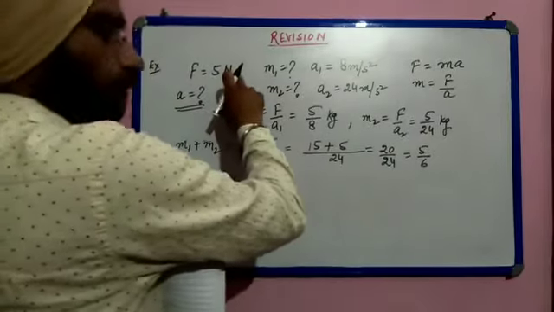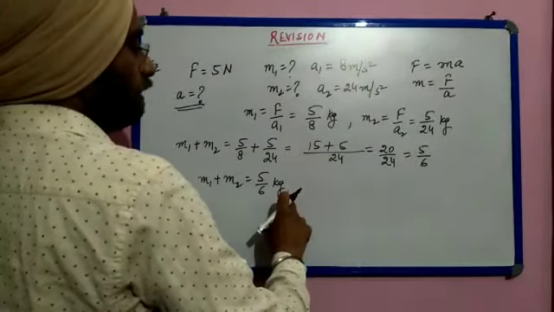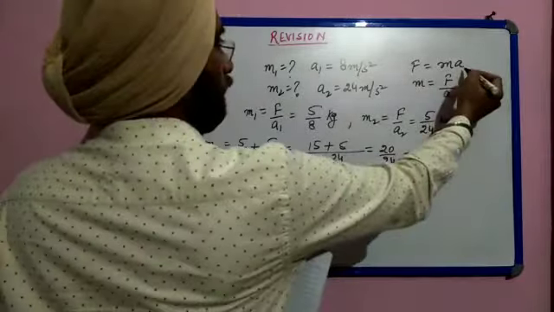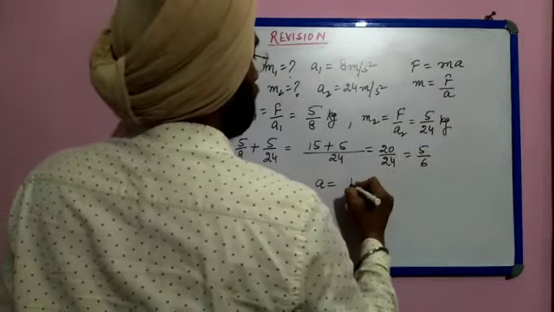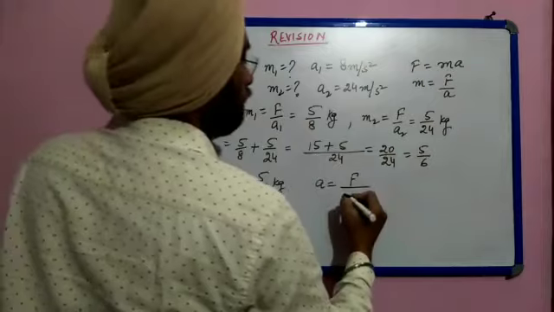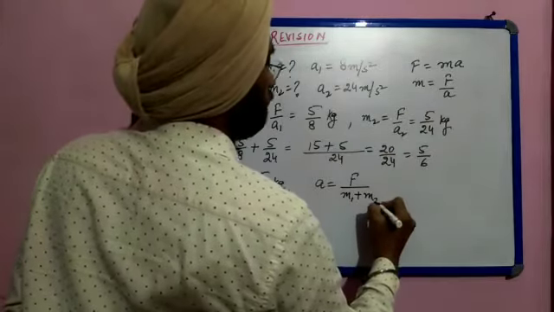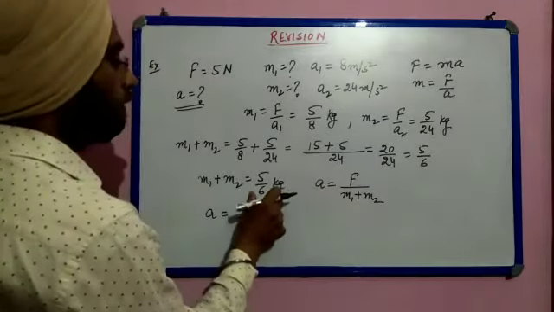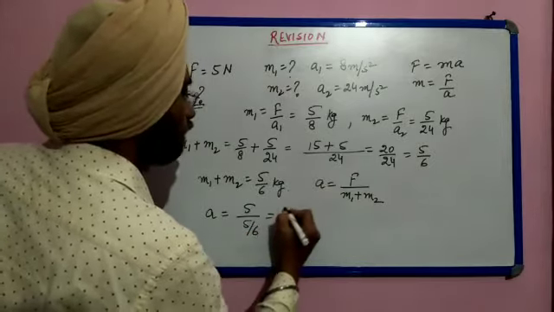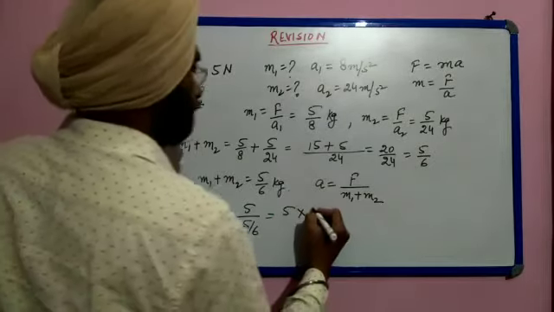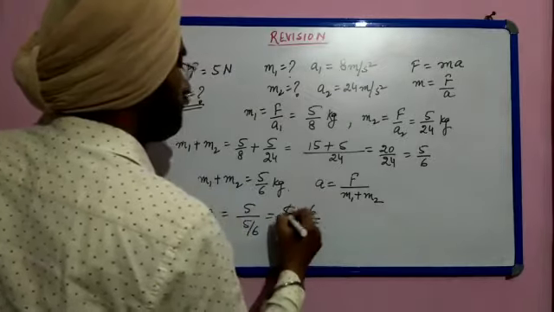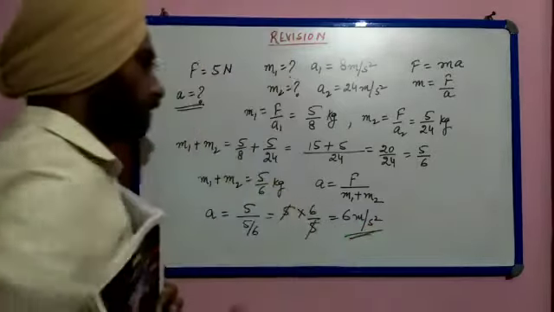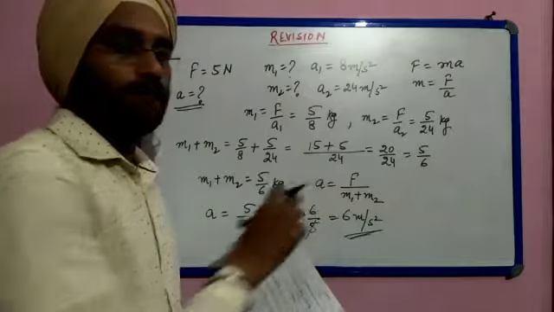Now force is 5 Newton, combined mass is this. We have to find out the acceleration. So acceleration is equal to F upon M. F here is 5 Newton divided by M, combined mass m1 plus m2, so acceleration is 5 by 5 by 6. So it comes 5 into 6 by 5. 5 cancels and it comes out to be 6 meter per second squared. So this is the acceleration of the combined masses.